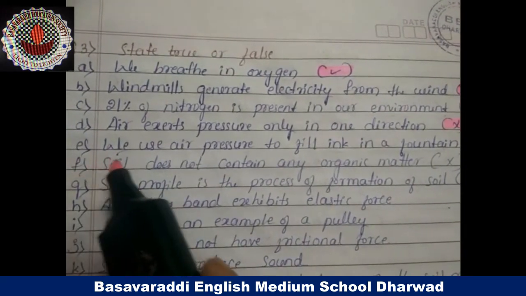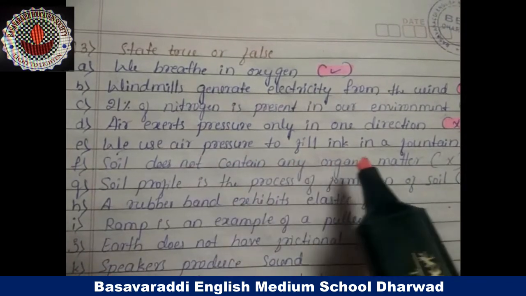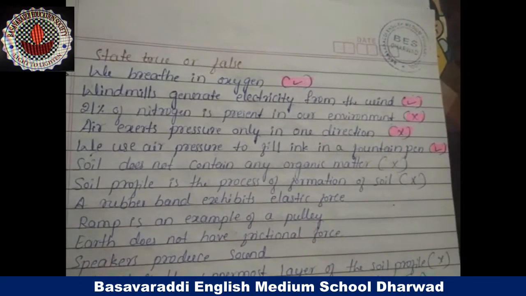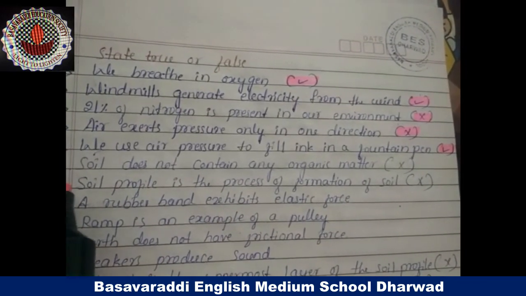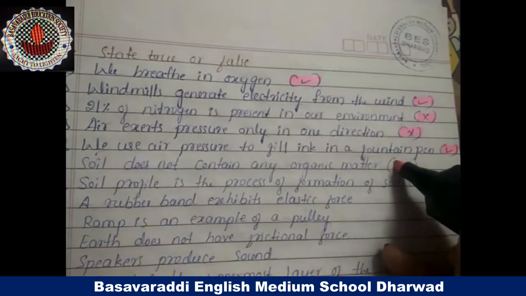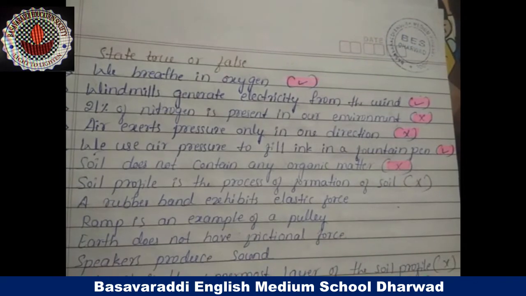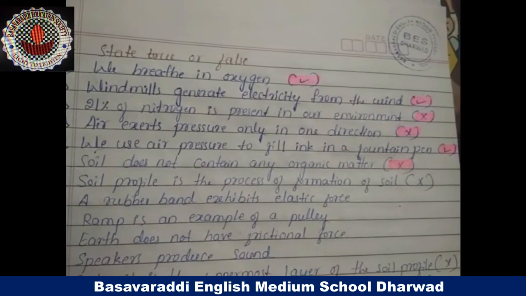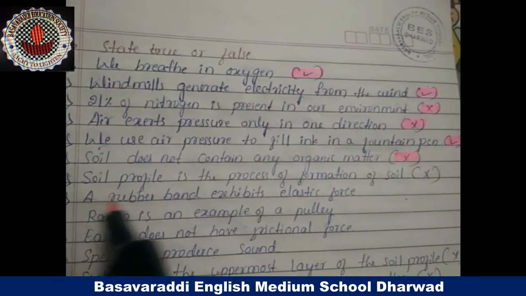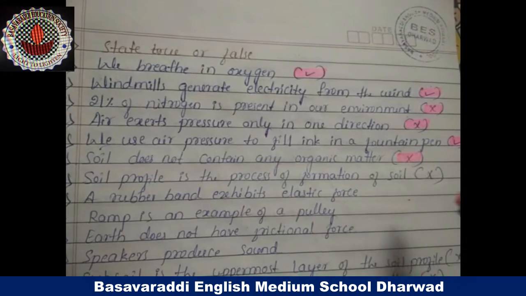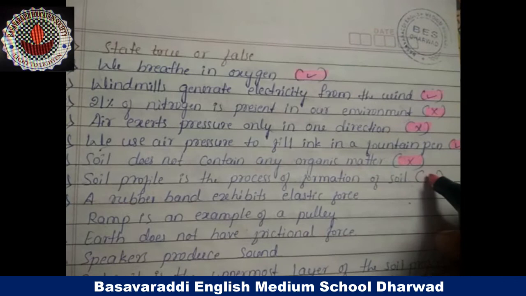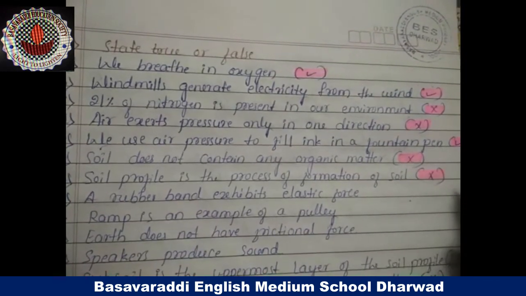E question: we use air pressure to fill ink in a fountain pen. Yes, the statement is true. Next, F question: soil does not contain any organic matter. Wrong statement. Why? Because soil contains organic matter. G question: soil profile is the process of formation of soil. Soil profile is not a process of formation of soil. That's why the given statement is wrong.